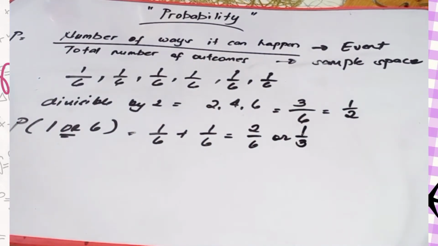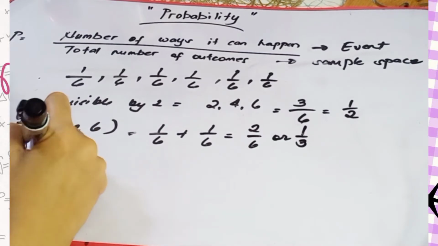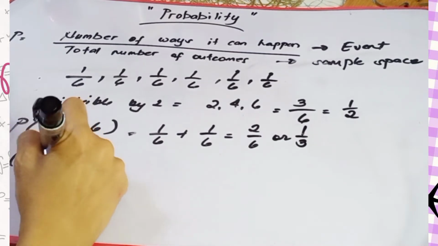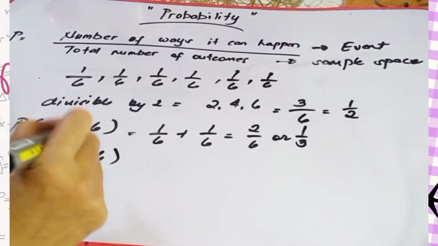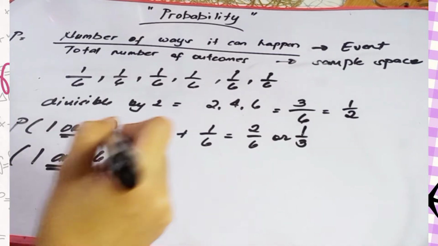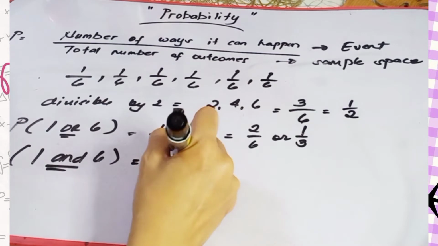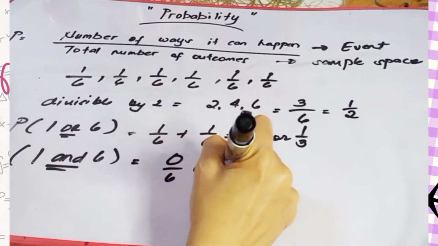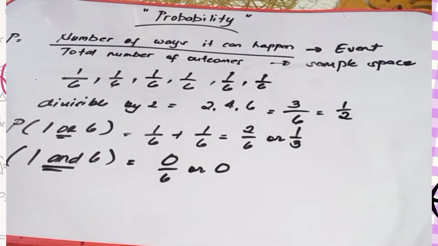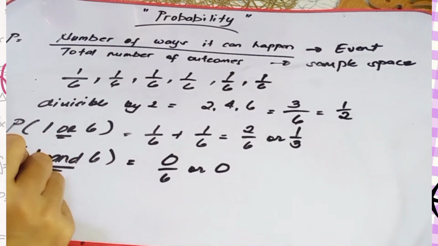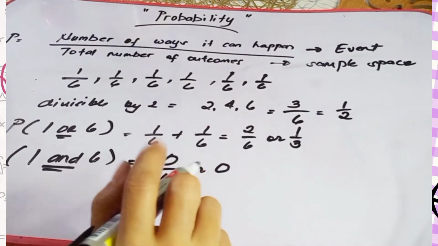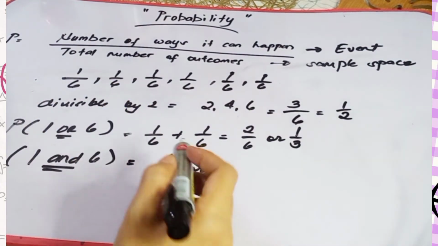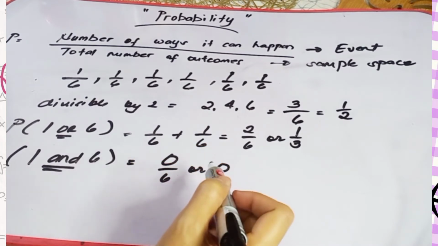Okay? Paano naman kapag sinabi natin, what is the probability of getting 1 and 6? So, take note, this time, we use AND. So, the probability of getting 1 and 6, that is 0 over 6, or 0. Why? Because kapag ginamit natin yung AND here, it means getting both numbers at the same time. And since iisa lang yung die natin, it is impossible to get 1 and 6 at the same time. So that is 0 over 6, or 0.